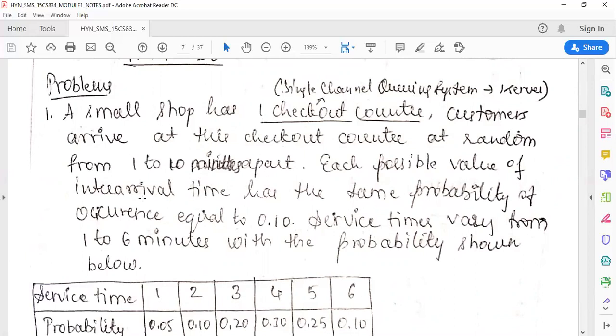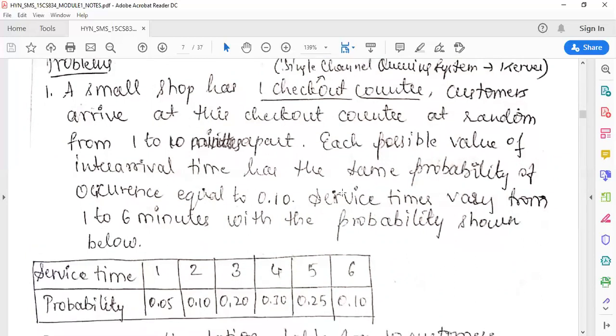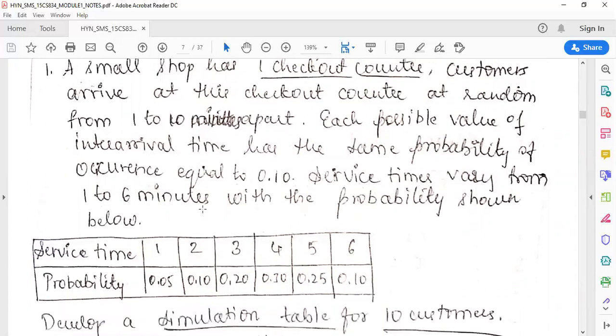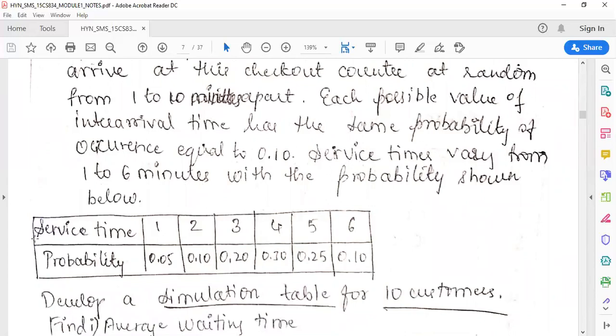Each possible value of the inter-arrival time has the same probability of occurrence, which is equal to 0.1. That means the probability of the inter-arrival time for all the customers is around 0.1. The service times vary from 1 to 6 minutes, with the probability shown below.